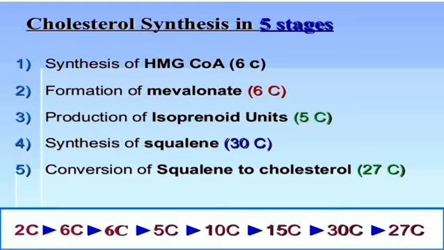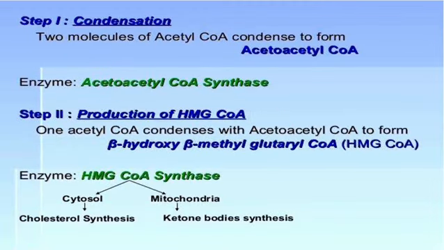Cholesterol synthesis takes place in 5 stages. The first stage is synthesis of HMG-CoA, the second is formation of mevalonate, the third is production of isoprenoid units, the fourth is synthesis of squalene, and the fifth is conversion of squalene to cholesterol. Step 1, condensation.